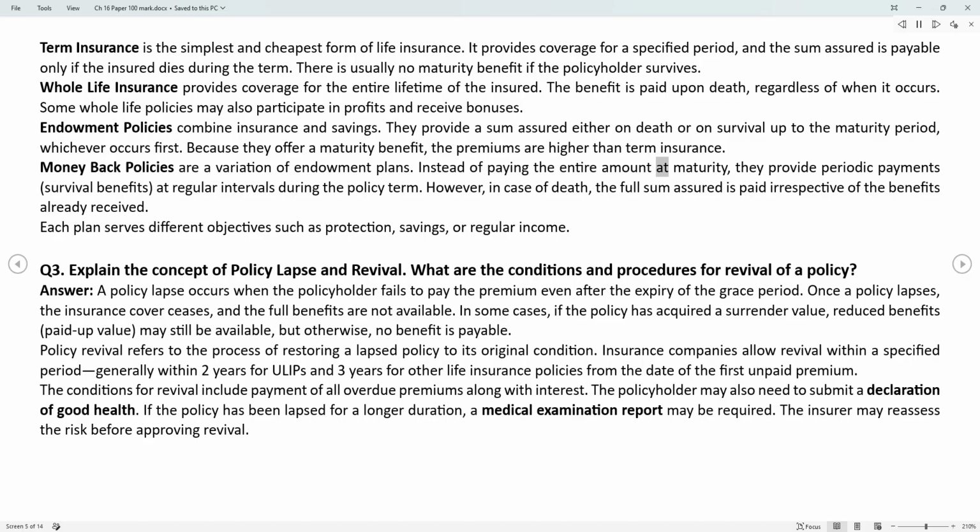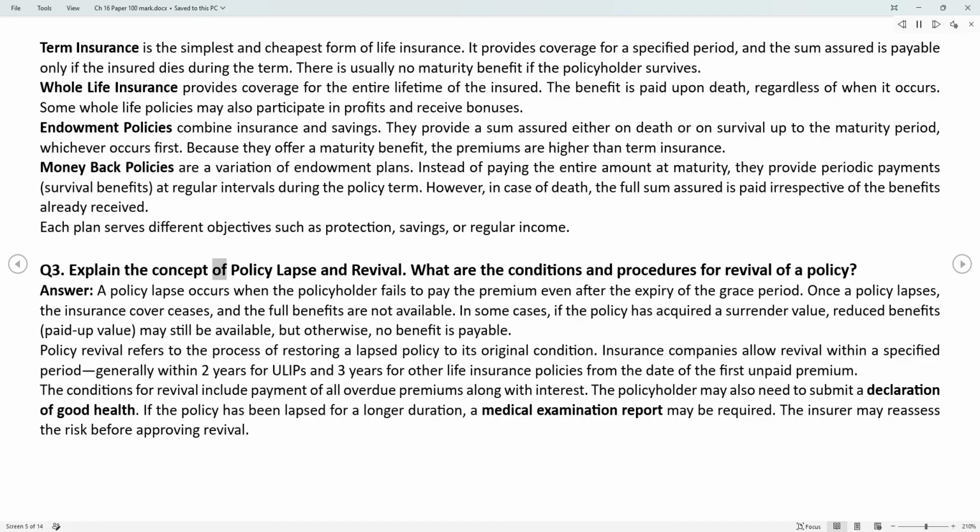Instead of paying the entire amount at maturity, they provide periodic payments, survival benefits, at regular intervals during the policy term. However, in case of death, the full sum assured is paid irrespective of the benefits already received. Each plan serves different objectives such as protection, savings, or regular income.